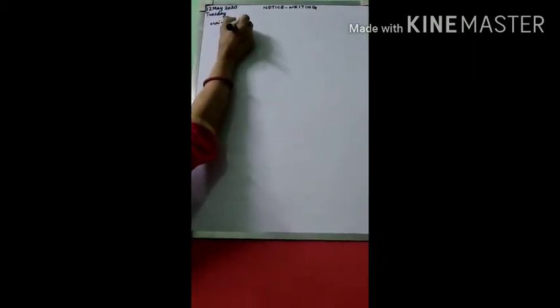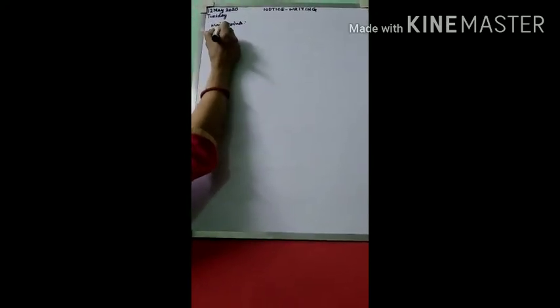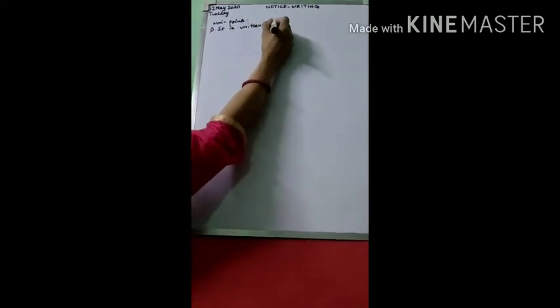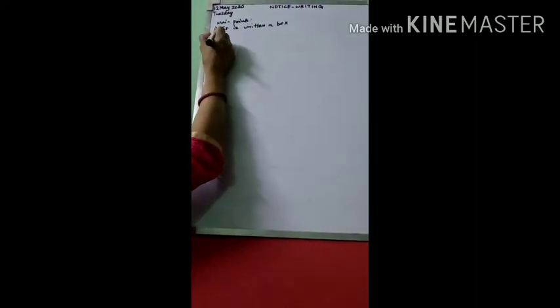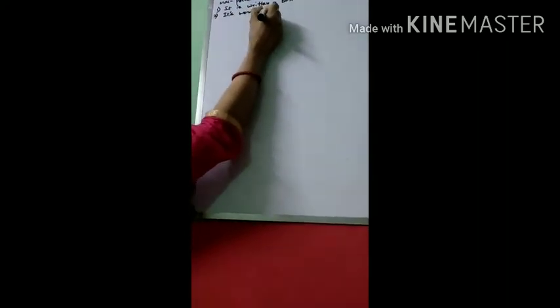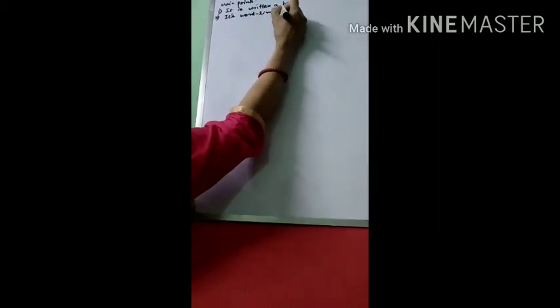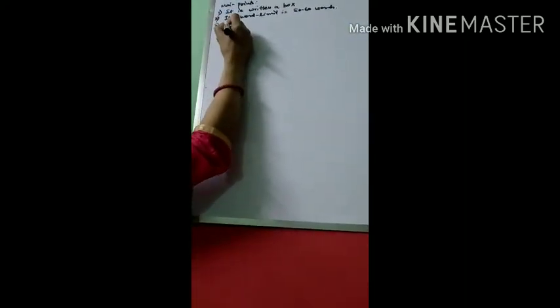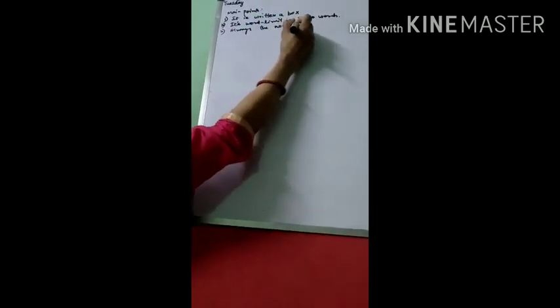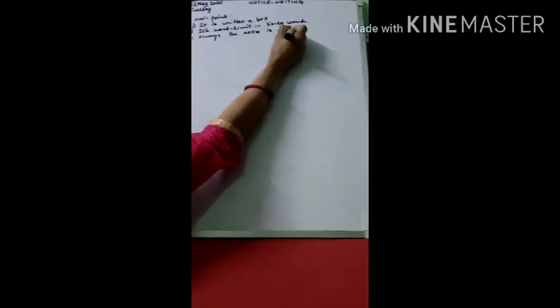The main points of notice writing. First, it is always written in a box. Second, the word limit. Word limit means the words you're writing, the words it contains. Its word limit is around 50 to 60 words. Third, the notice is always written at the top.